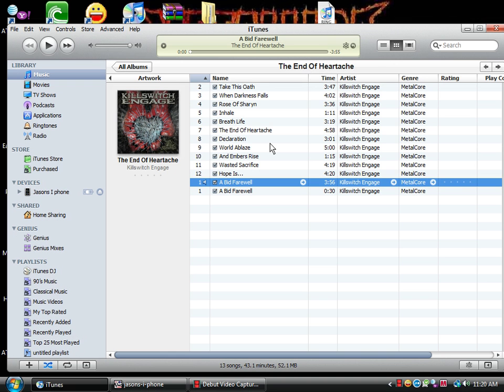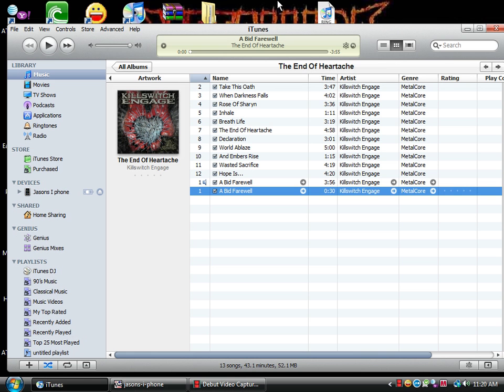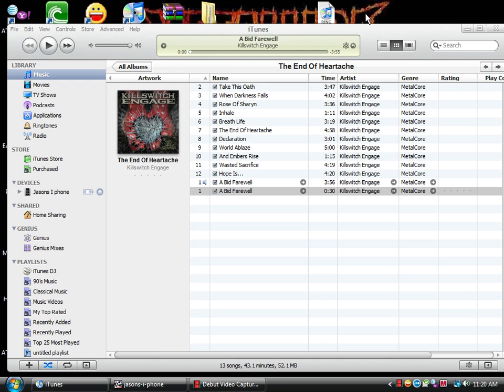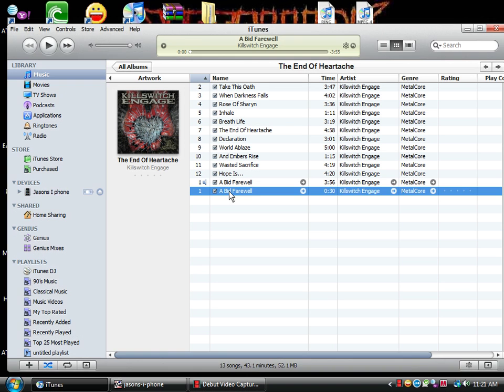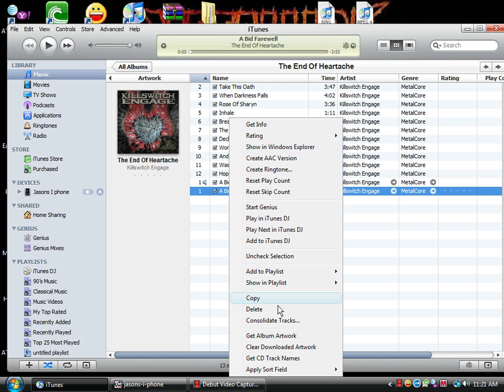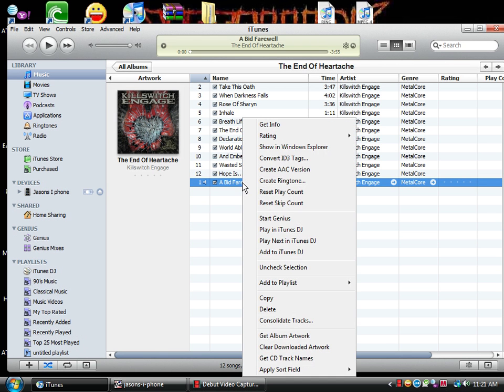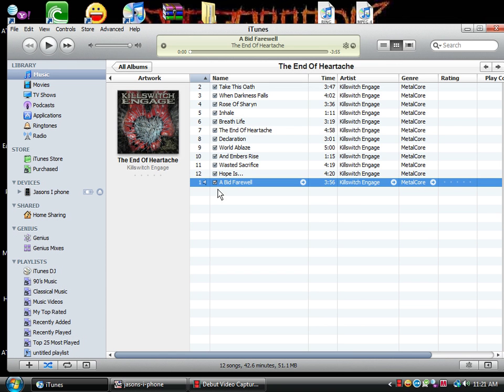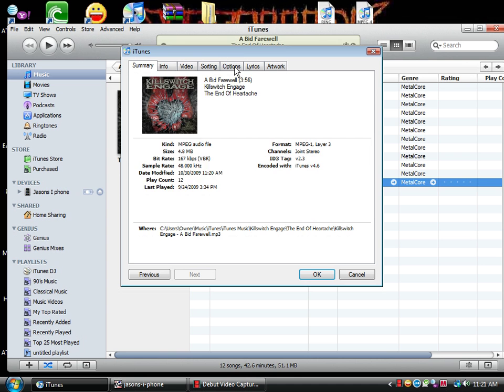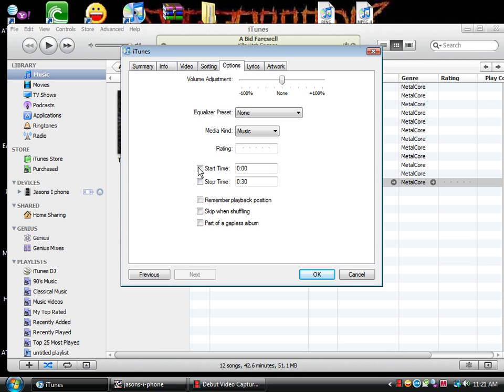What I want you to do now is take the 30-second song and drag it to your desktop and drop it there. And come back to your 30-second song in iTunes, right click it and delete it. Move it to the recycle bin. And then come back to the same song, A Bid Farewell for me, just so it plays in full next time. Go back to get info and options, uncheck them.